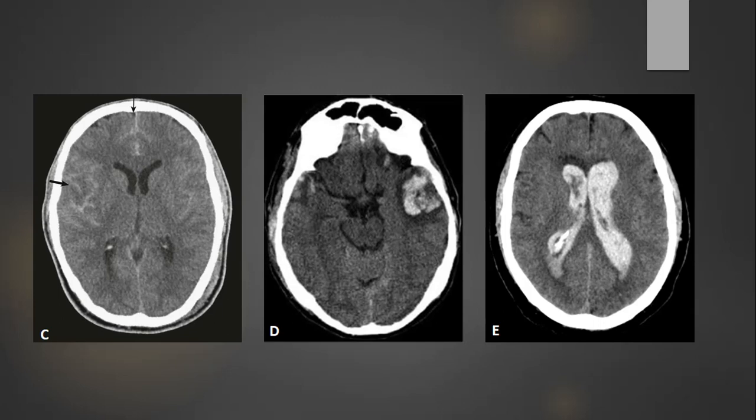Going to picture E, here you can see the ventricles are not visible, but you can appreciate a hyperdense area inside the ventricle. This hyperdense area is blood. When blood collects inside the ventricle, we call it ventricular hemorrhage or intraventricular hemorrhage. They can take up this shape, or if the hematoma is small, they can only settle down in the lower part of the ventricle, that is the occipital horn.